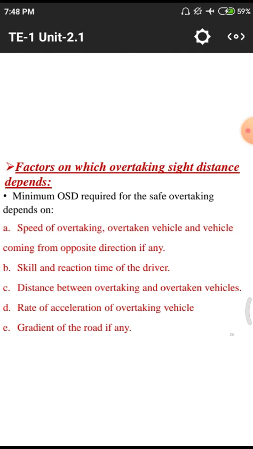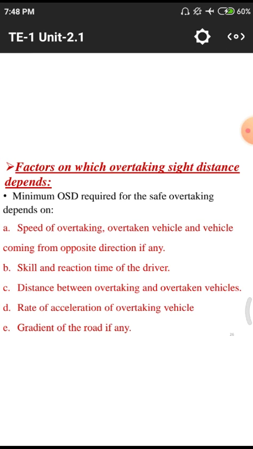The next factor also depends upon the skill and reaction time of the driver. If the driver has better driving skills, he will simply avoid the opponent vehicle and go by another way. If the driver has poor skills, there is definitely a chance of an accident. So that entirely depends upon who drives the vehicle. If the driver has skills, we can overcome the vehicle. If the person does not have skills, we have to face accidents.